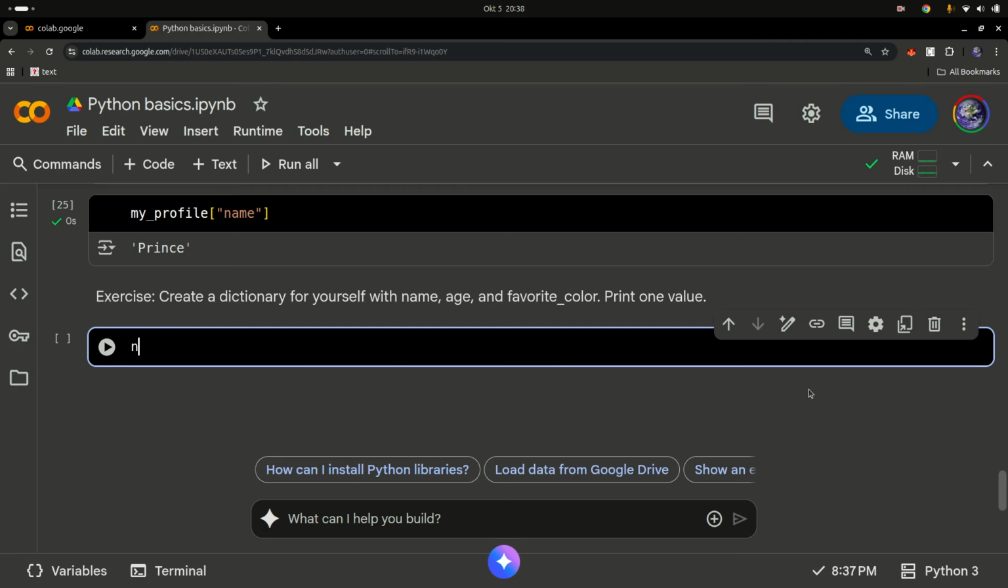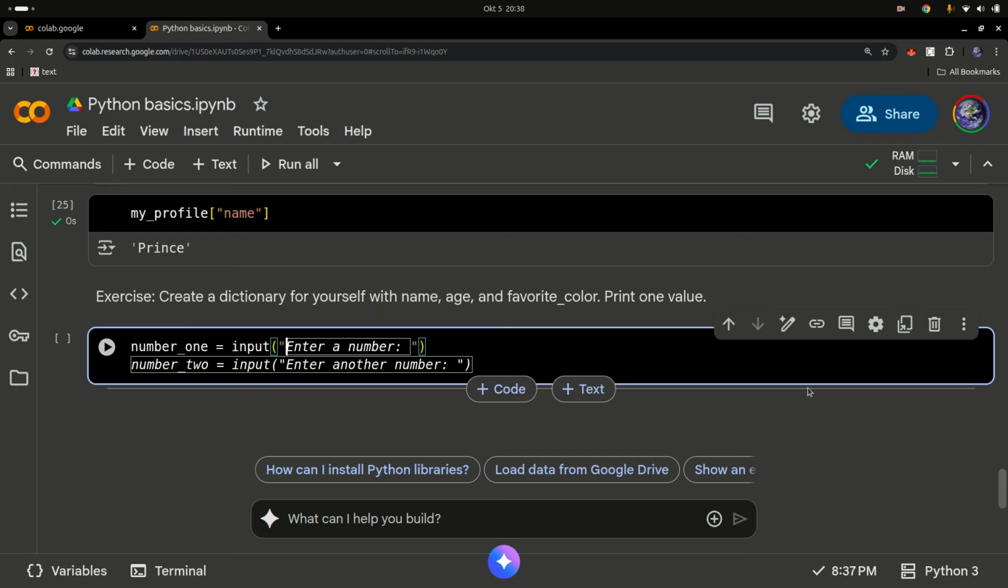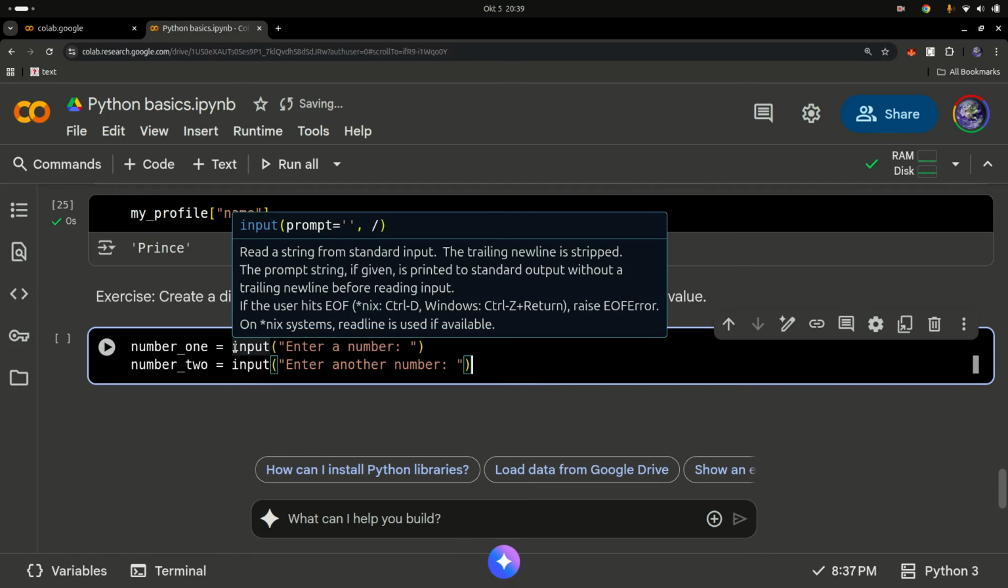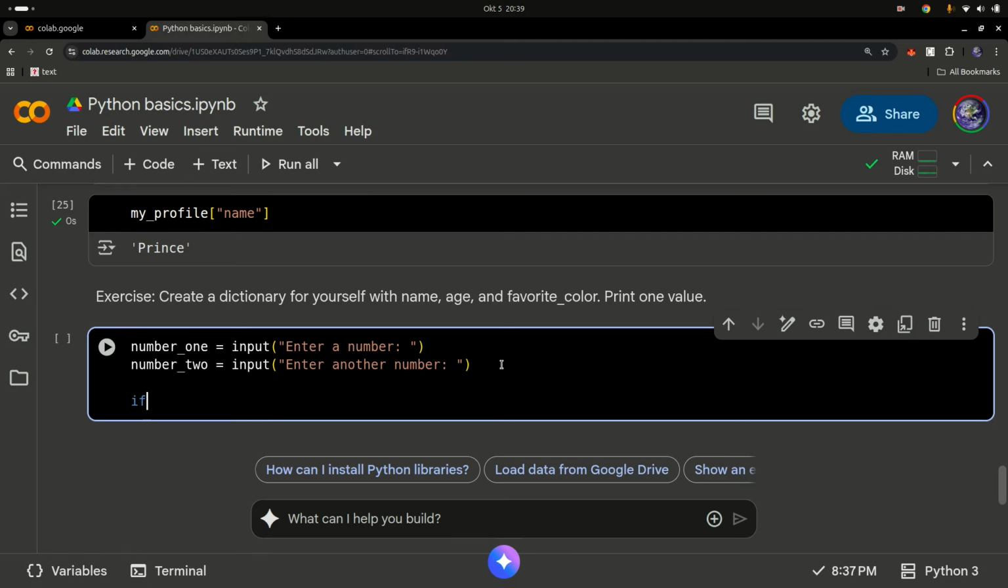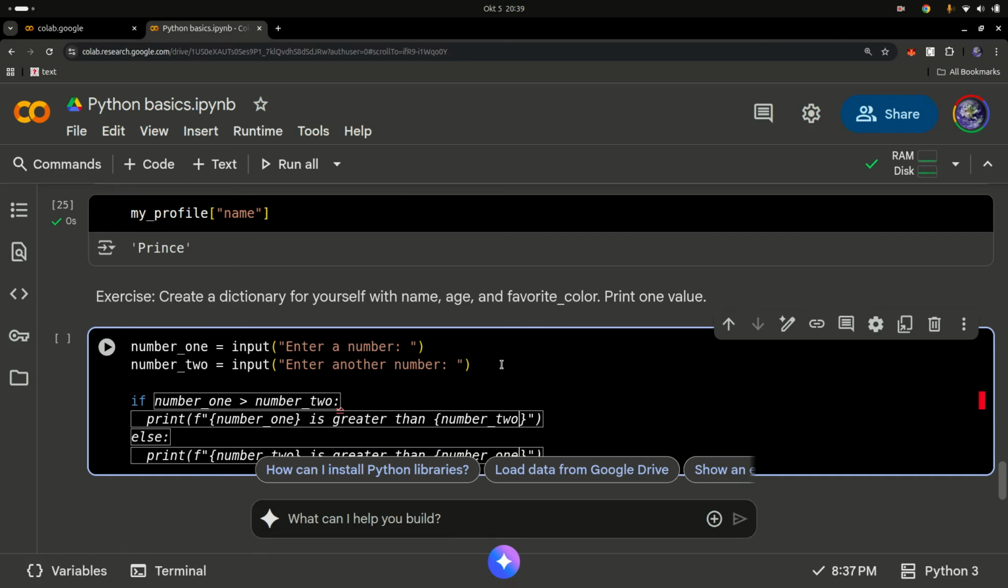Let's say number_1 is equal to input. Input is a function you use in Python to take in user input. You put in a string saying what the user sees, so the user will see "enter a number" and then can type in something. We have to store our first number, then store our second number, and then you can go ahead and use control flow.